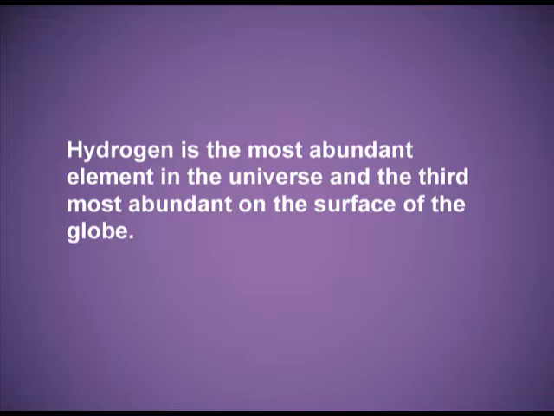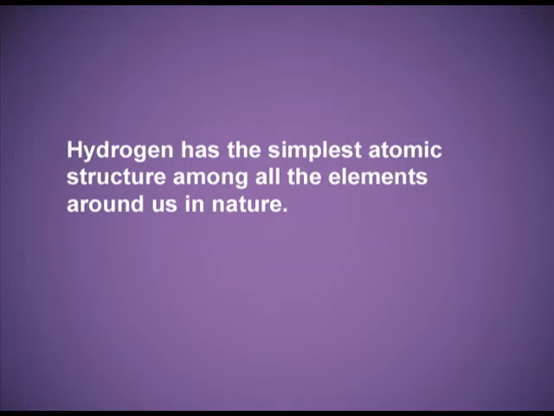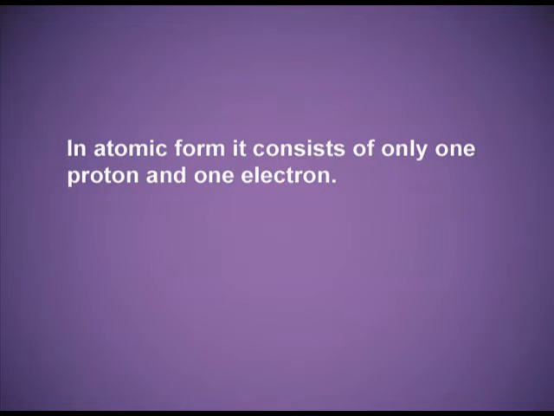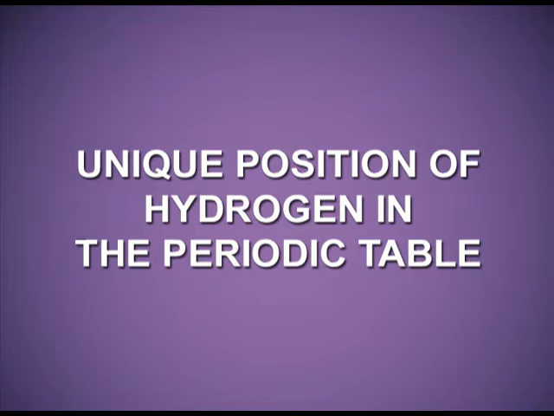Hydrogen is the most abundant element in the universe and the third most abundant on the surface of the globe. Hydrogen has the simplest atomic structure among all the elements around us in nature. In atomic form, it consists of only one proton and one electron. Unique position of hydrogen in the periodic table.